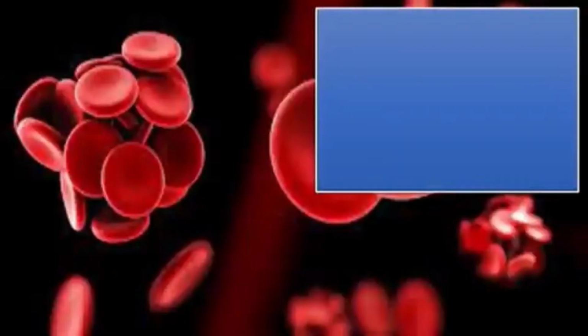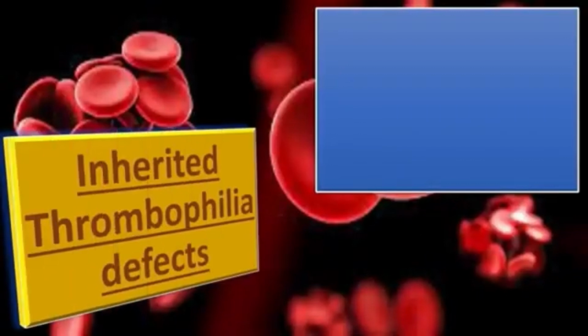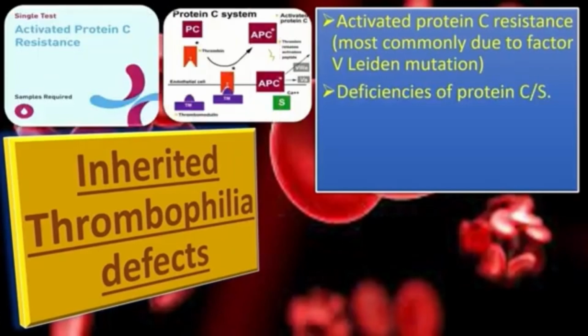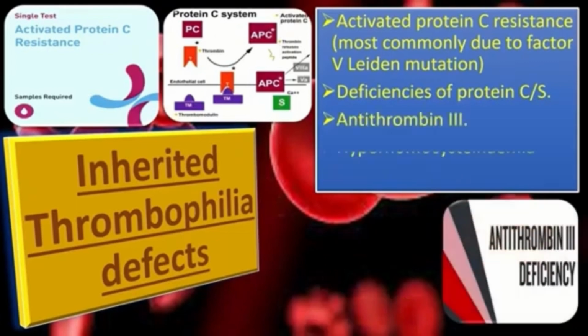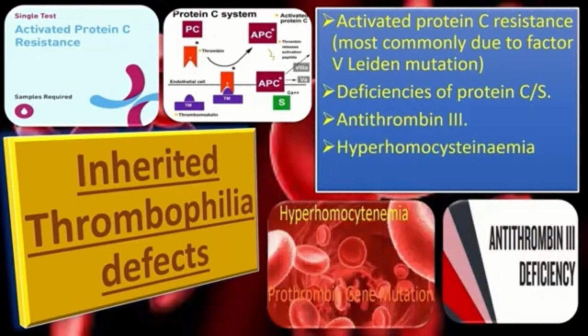Now let us discuss the role of inherited thrombophilia defects. Both inherited and acquired thrombophilia, including activated protein C resistance, most commonly due to factor V Leiden mutation, and deficiencies of protein C and S and antithrombin III, hyperhomocysteinemia, and prothrombin gene mutations are established causes of systemic thrombosis. In addition, inherited thrombophilias have been implicated as a possible cause of recurrent miscarriages and late pregnancy complications, with the presumed mechanism being thrombosis of the uteroplacental circulation.